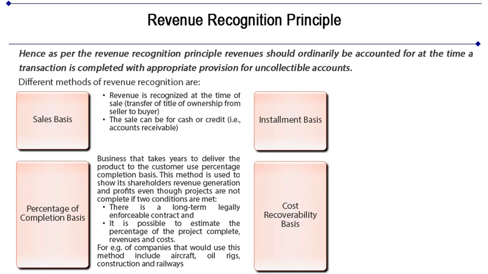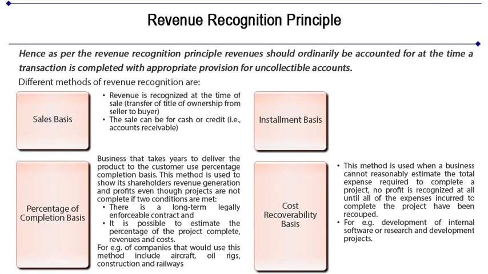Percentage of completion basis. A business that takes years to deliver the product to the customer uses the percentage of completion basis. This method is used to show its shareholders revenue generation and profits even though projects are not complete, if two conditions are met: there is a long-term legally enforceable contract, and it is possible to estimate the percentage of project complete, revenues and costs. For example, companies that would use this method include aircraft, oil rigs, construction and railways.